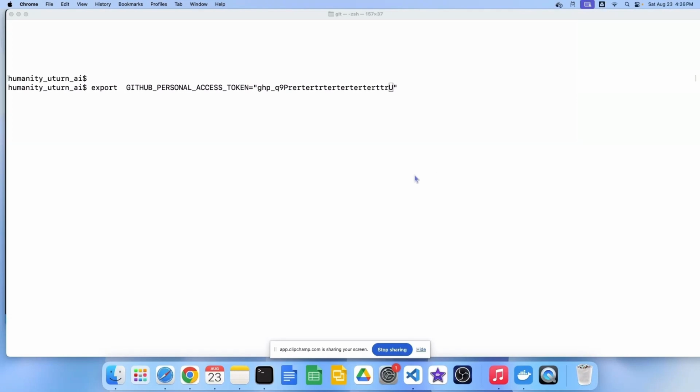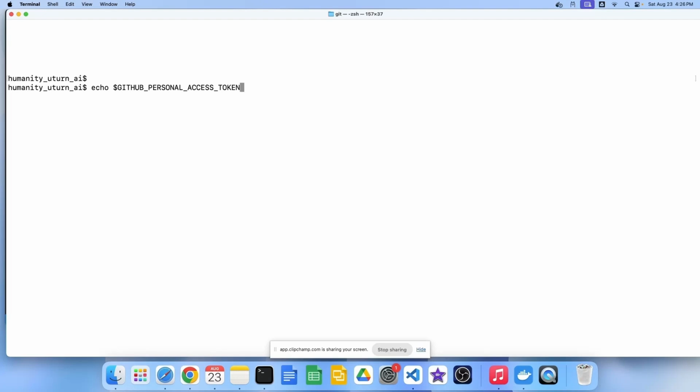Let us set up an environment variable for the personal access token. Go to the command window and execute the command. Let us call this variable GITHUB_PERSONAL_ACCESS_TOKEN, the name in all uppercase. Give the value you copied from GitHub. Check the value by using the echo command.